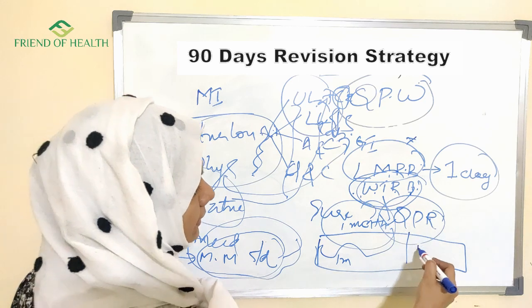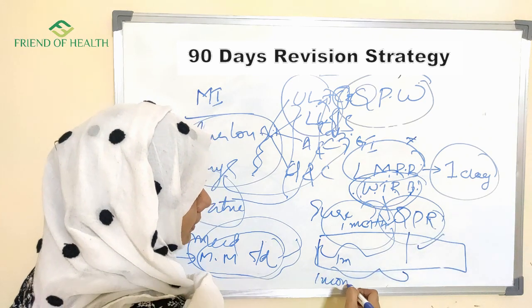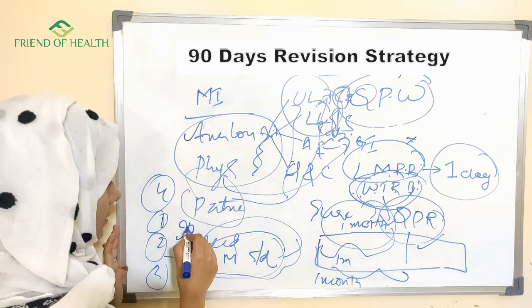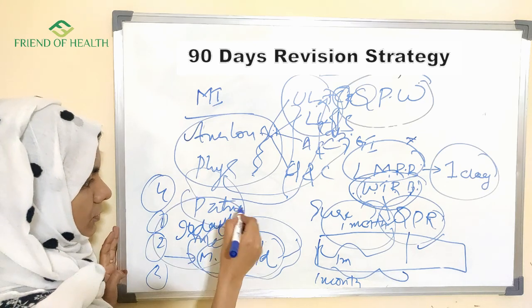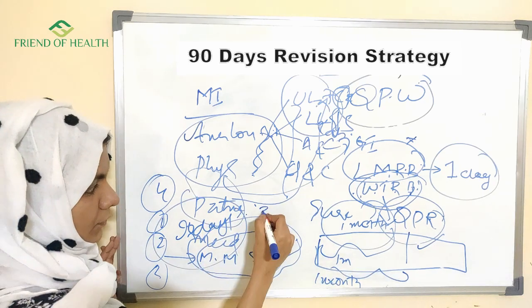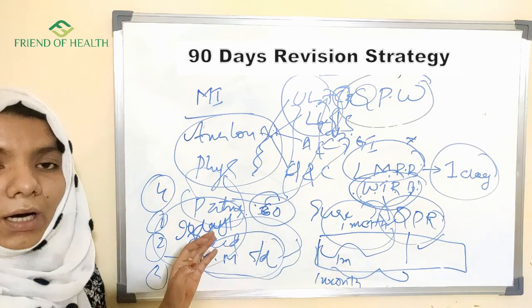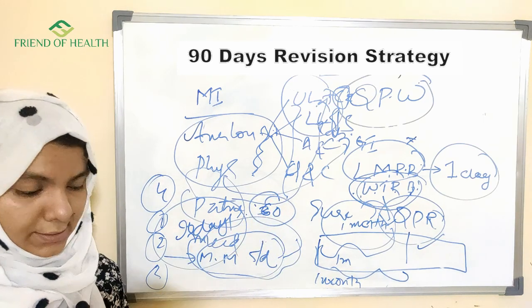So the last 1 day is done, the last 1 month is done. Now how do we divide the subjects over the 90 days? The last 1 month is over, so that leaves 60 days. How are we going to divide these subjects into the remaining 60 days?